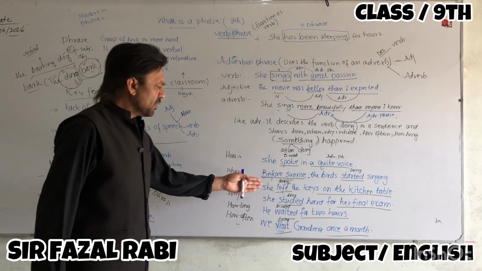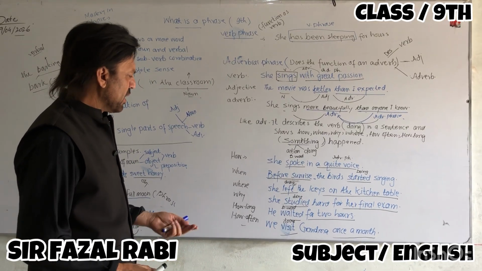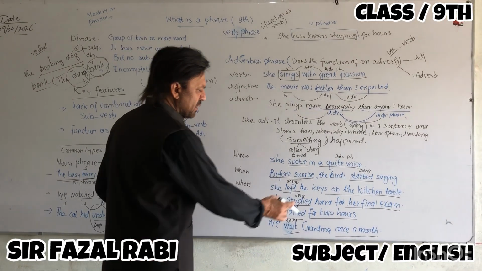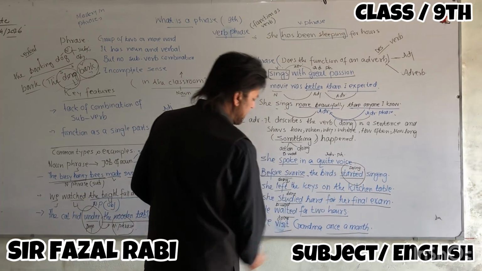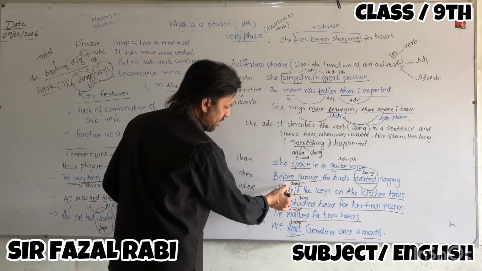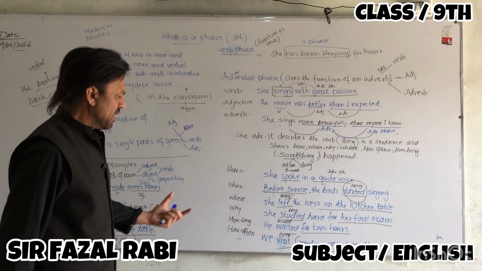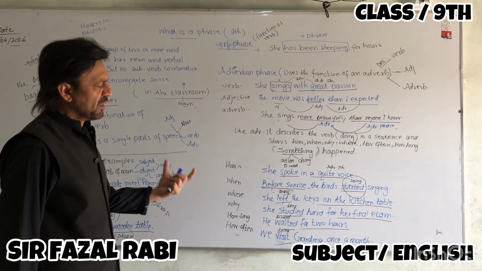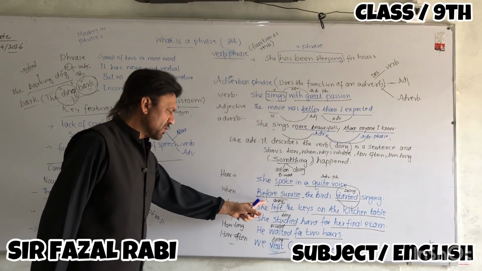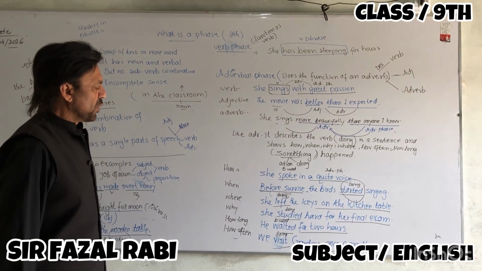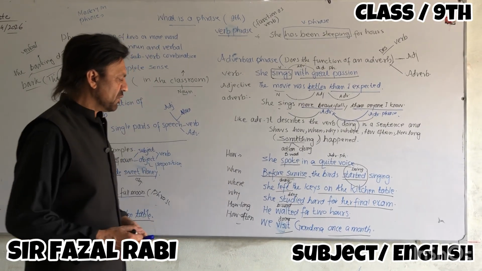When? Before sunrise the birds started singing. Here, started is the doing word, and this describes the time of the action. So it answers the question when. So before sunrise is an adverbial phrase.